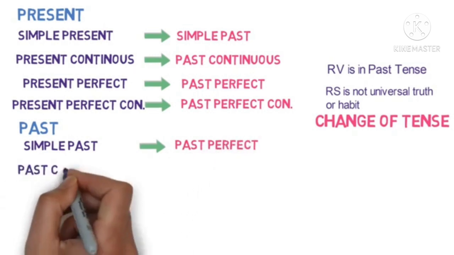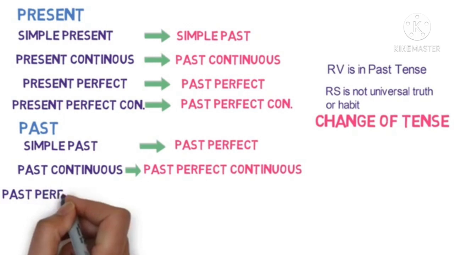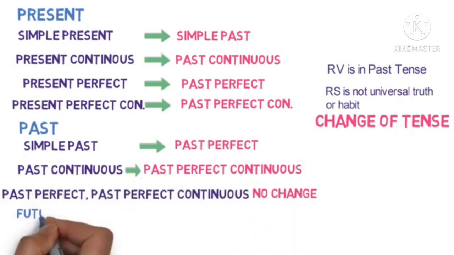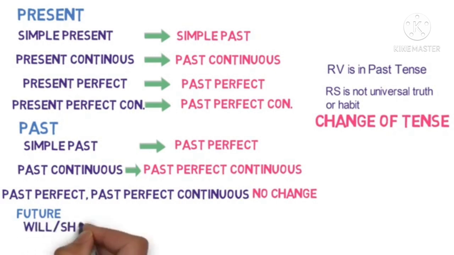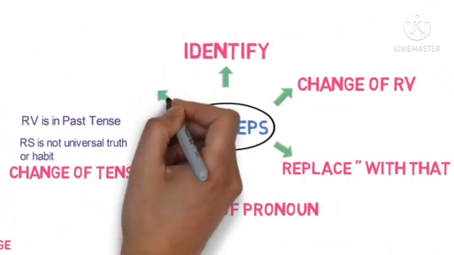In the past tense, simple past will be converted into past perfect, and past continuous into past perfect continuous. Past perfect and past perfect continuous remain unchanged. In future tense, will and shall will be converted into would or should, and can and may will be converted into could and might. These are the changes.